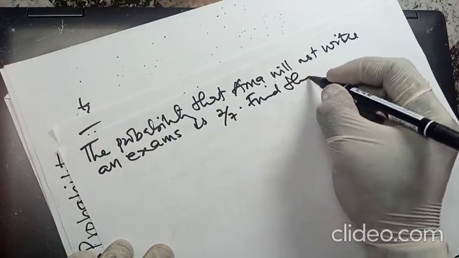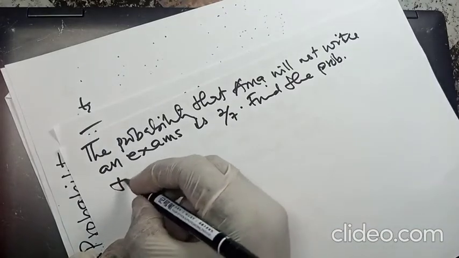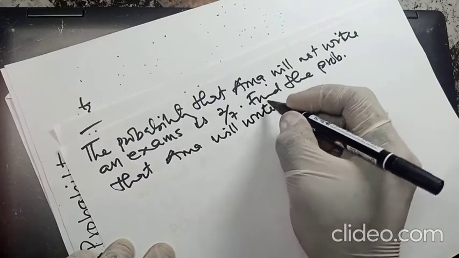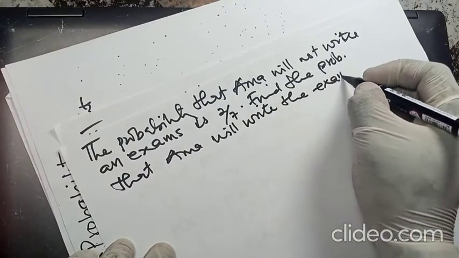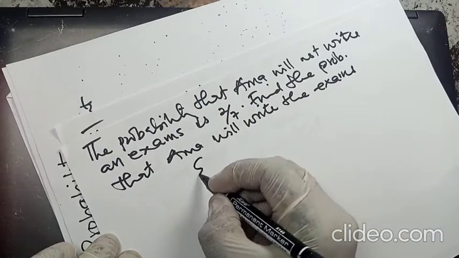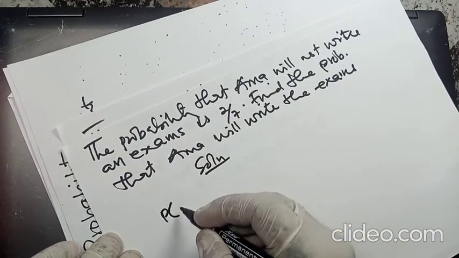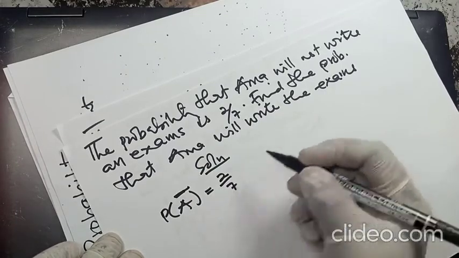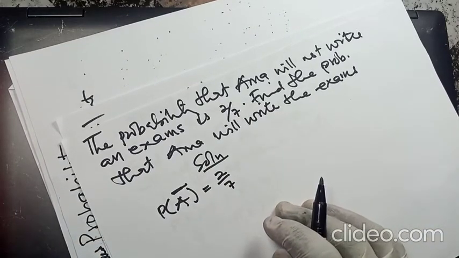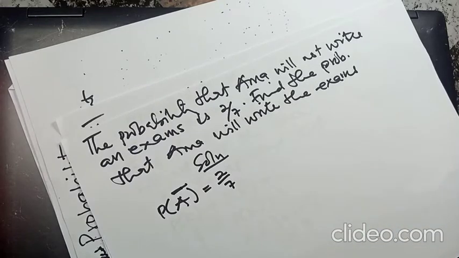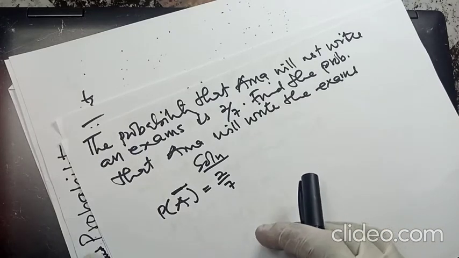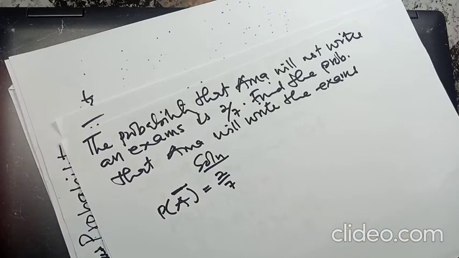Find the probability that Ama will write the exams. So we know the probability that Ama will not write the exams to be 2/7. And we want to find the probability that Ama will write the exam. So as I said, whenever you want to find the other side of the probability, you always subtract it from 1. So you always subtract the probability given from 1, and that will give you your answer.